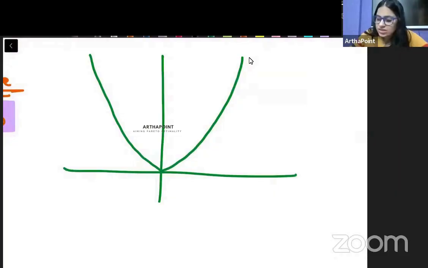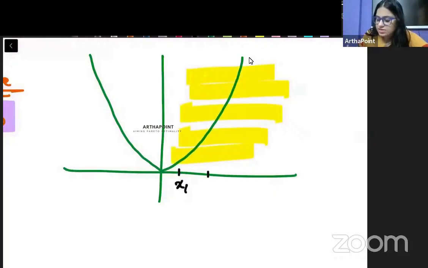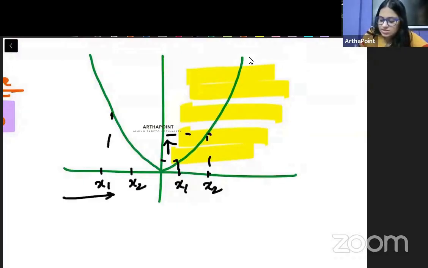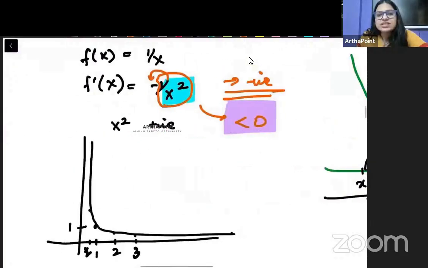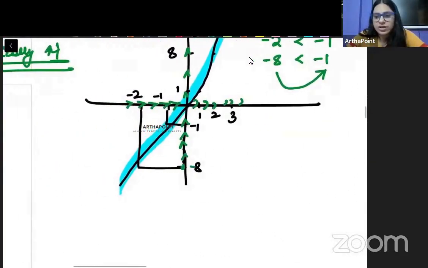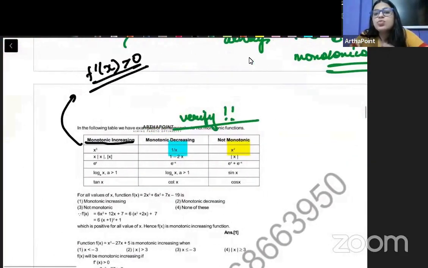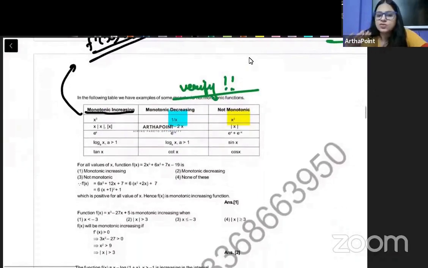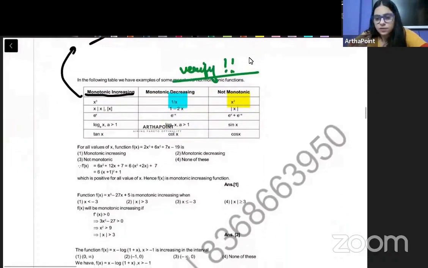Right? So in this space, as I am increasing x, the value of y is increasing. But in this space, as I am increasing x, the value of y is decreasing. So it is neither thoroughly increasing nor decreasing, right? So it is not a monotonic function. Throughout, I don't see it doing the same kind of thing. So it's a non-monotonic function.